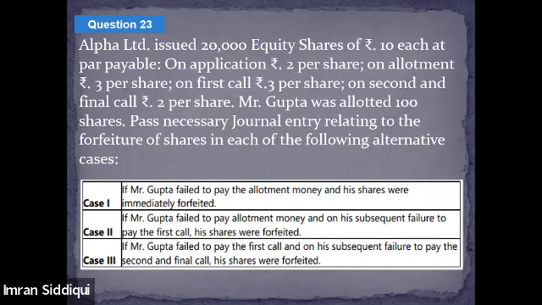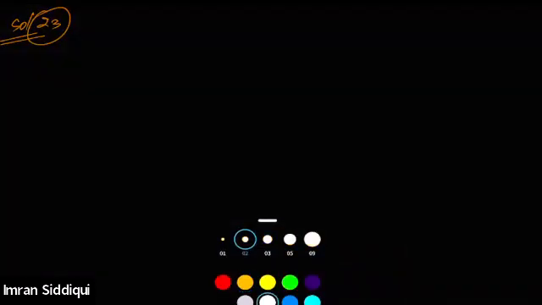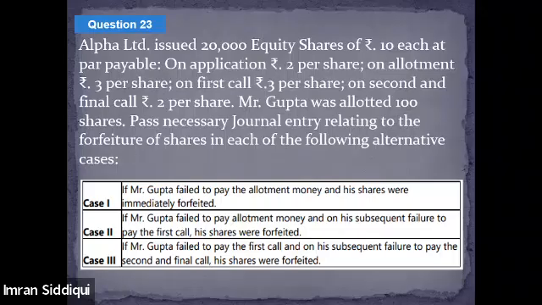Okay, let's just do one thing. Let me solve the quick case 1 for you, and I'll be giving you the others as homework. Is that okay for you? Okay. So first of all, solution, question number 23. Let me simplify this question a little. It says that one of the investors, Mr. Gupta, has been allotted 100 shares.